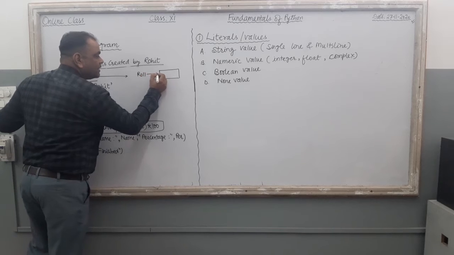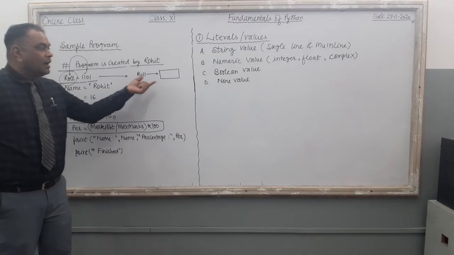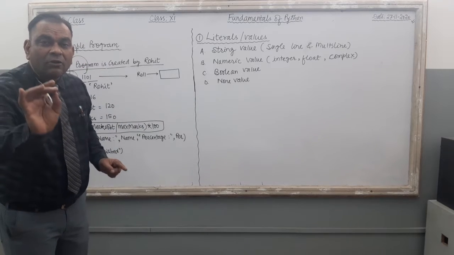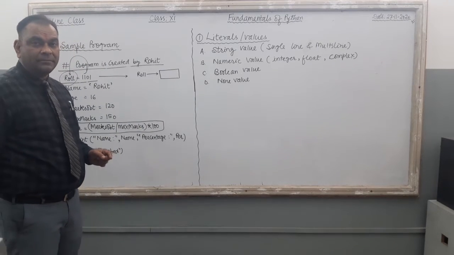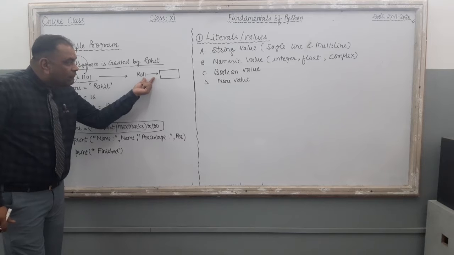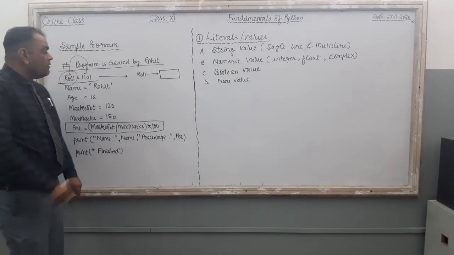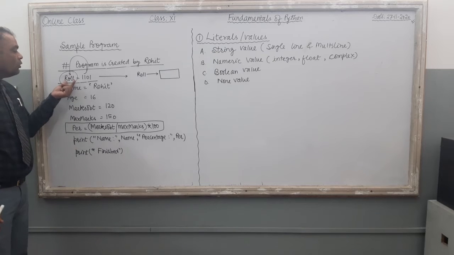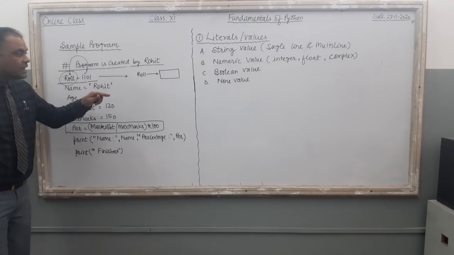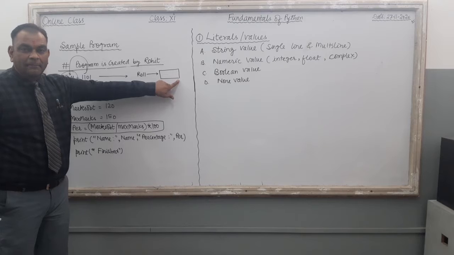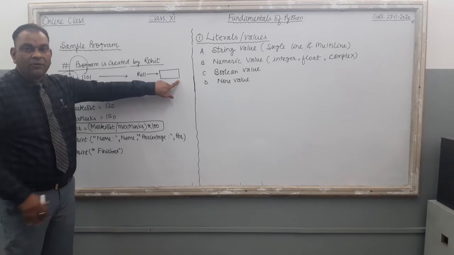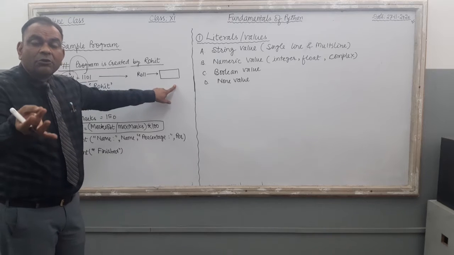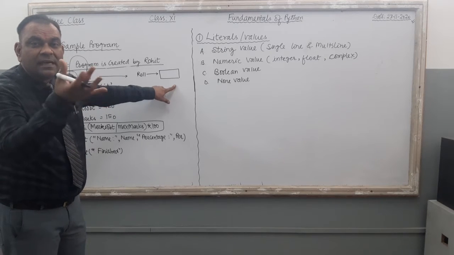A small slot is allotted inside the memory for storing the value of this variable, right? Just concentrate on the first line only. Instantly, computer creates one variable inside the memory, giving a space inside the RAM.